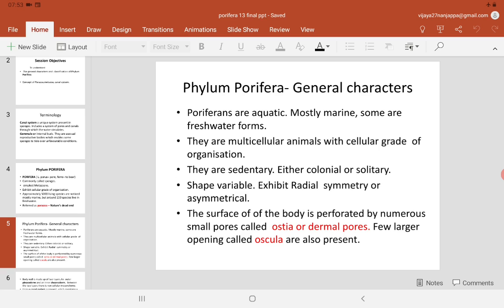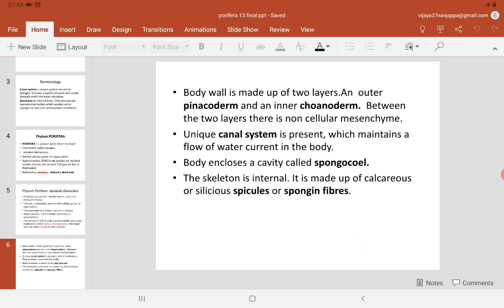Then, the most important character of Porifera is that the body surface has numerous openings called ostia or dermal pores, and along with these numerous minute pores, they also have certain larger openings called oscula. Through ostia, water enters into the canal system, and through oscula, water moves out of the body of the sponge.